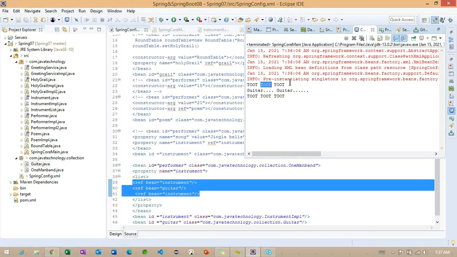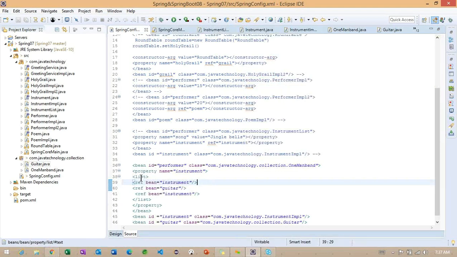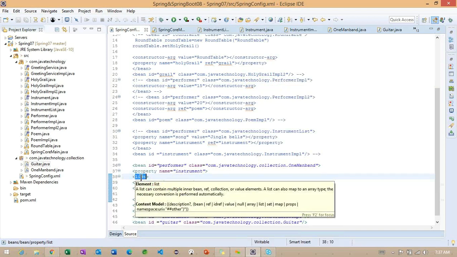So observe here, this particular object is called the first time. Again, the same object is called a second time also. Getting the point? So what I am trying to explain is that whenever we make this particular list tag, the list tag is going to allow duplicate objects.